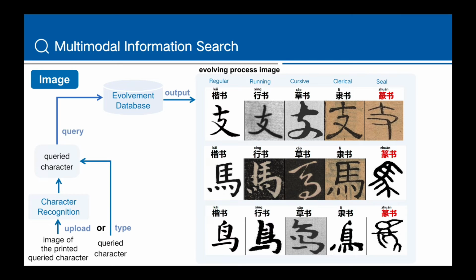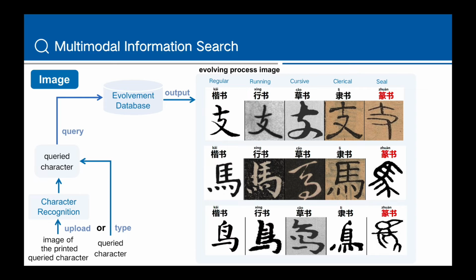Second is image output. For the character evolving process, we build a dedicated database to store the image collections of characters in 5 chronologically formed scripts from calligraphy works. Here are some examples of the characters' evolving process. The last column is the original and pictorial script, and gradually it evolved to the currently commonly used one.